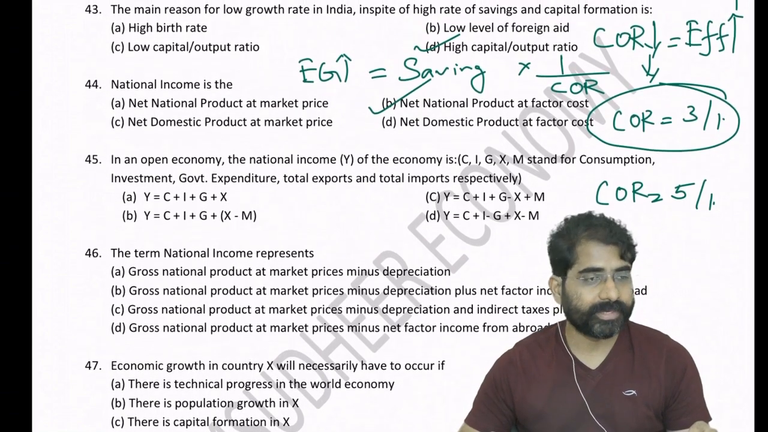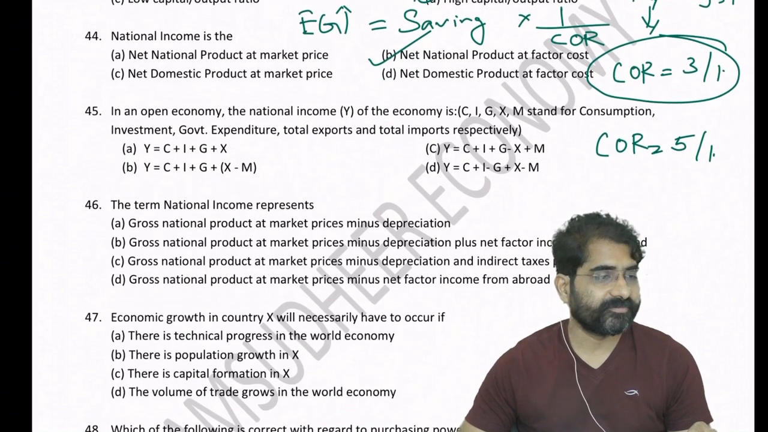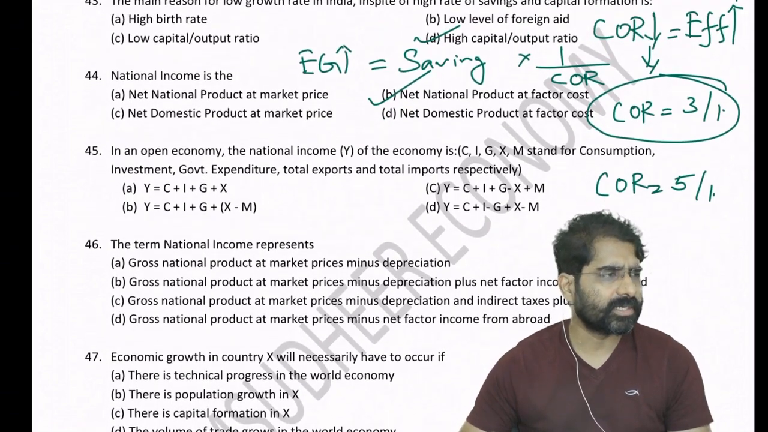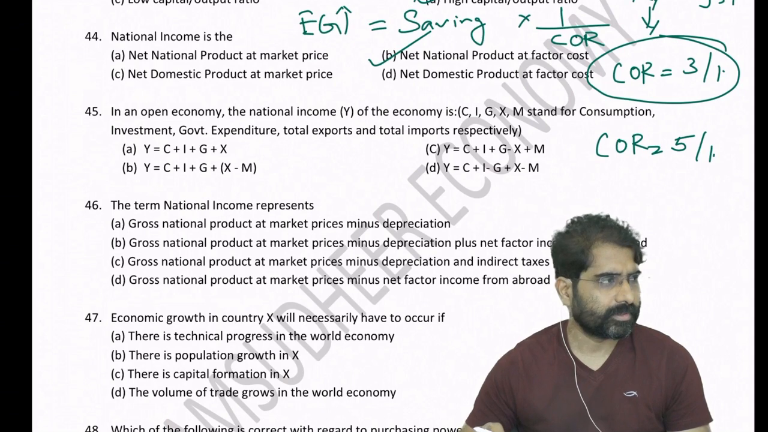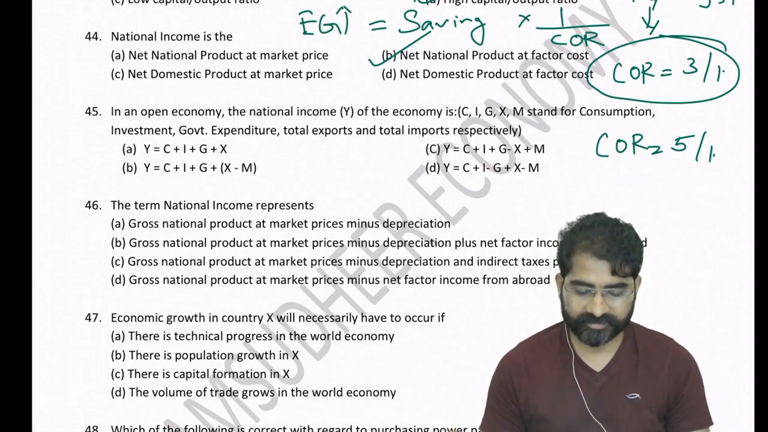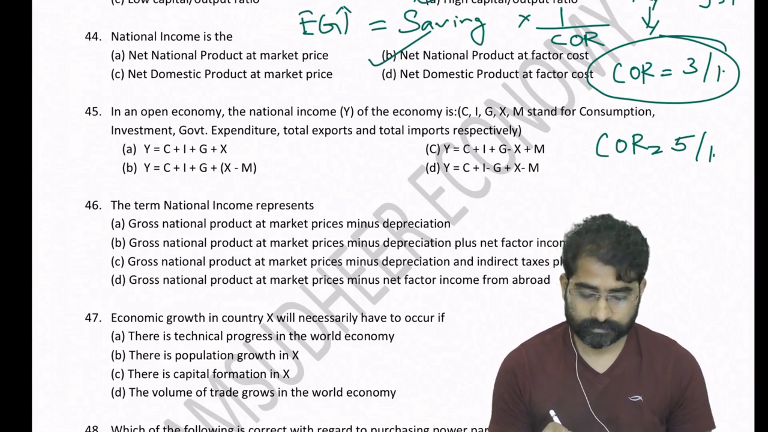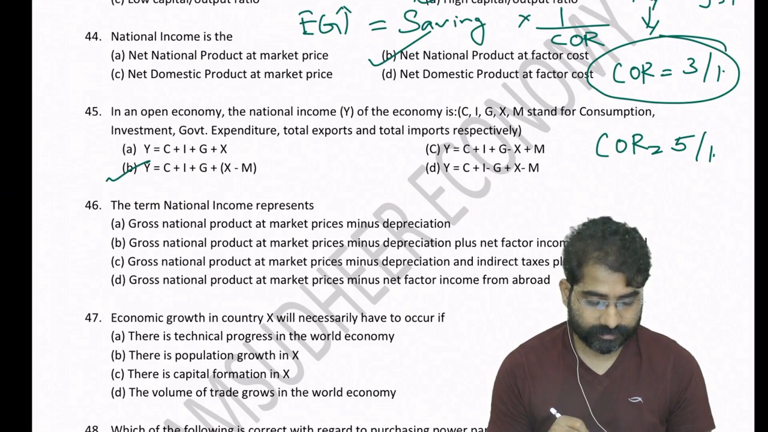National income, NNP at factor cost. Okay. Go to question number 45. Done. Previous question, 45. Go to question number 46. Don't make mistakes. If you know the formula, you can get to the answer.